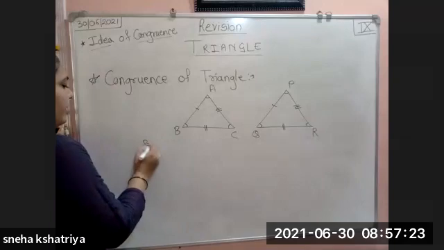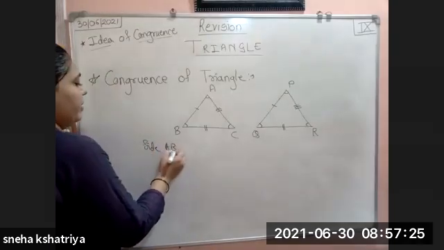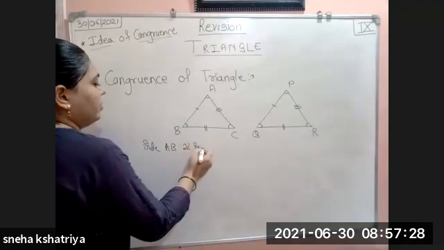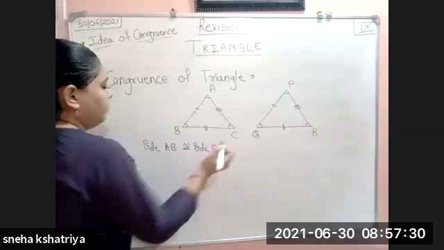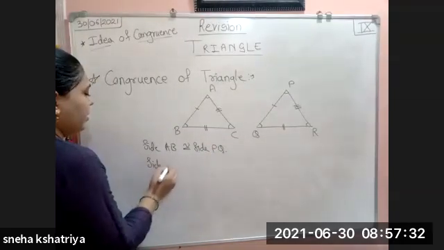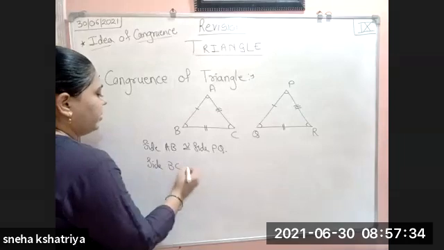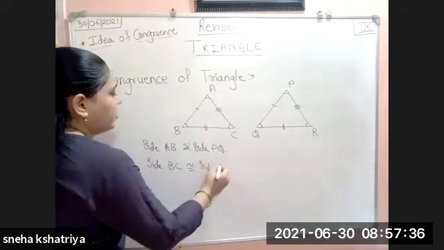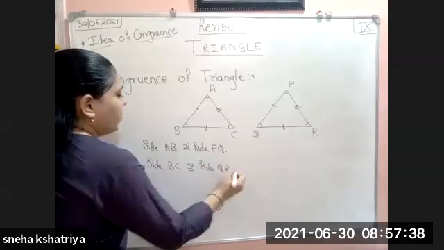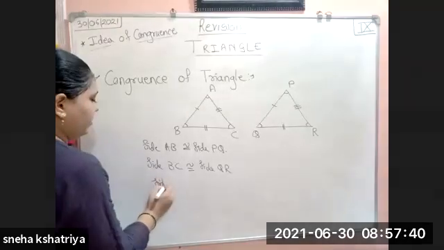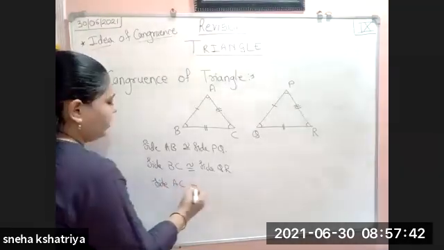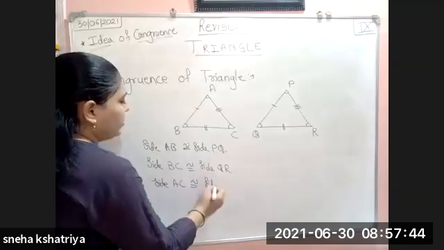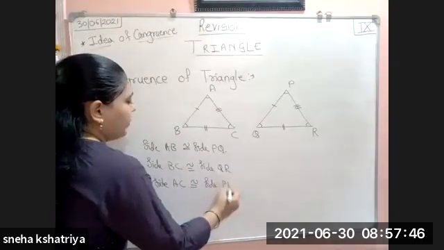I'll write it down here. Side AB congruent to side PQ, side BC congruent to side QR, and side AC congruent to side PR.